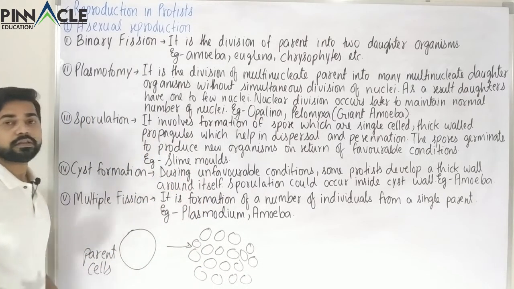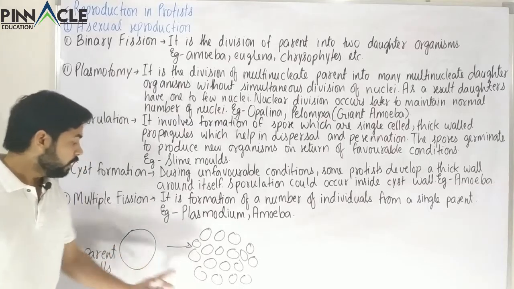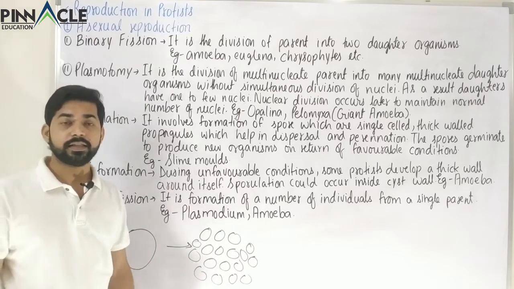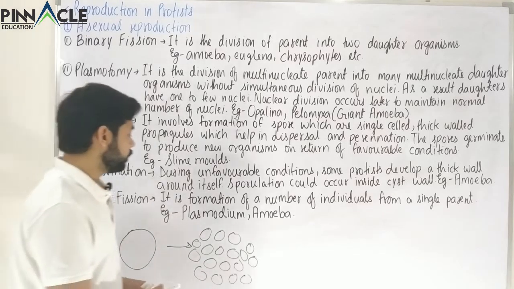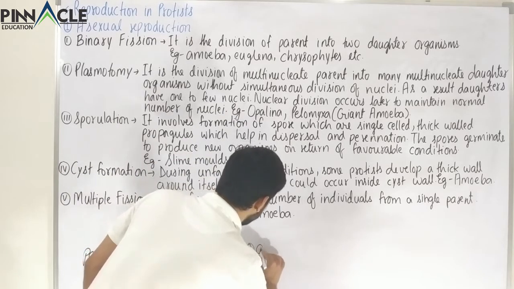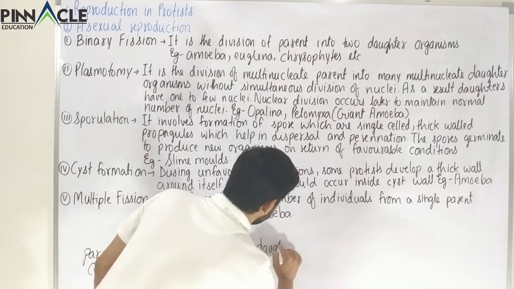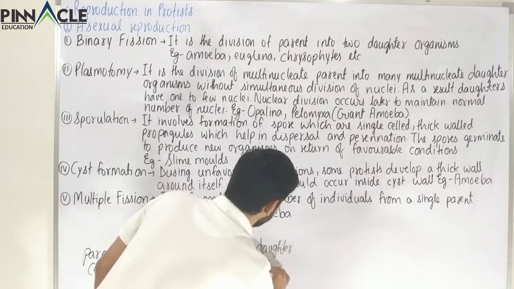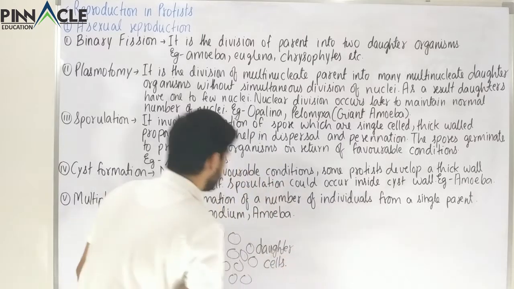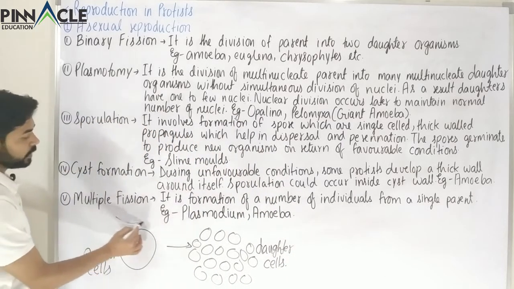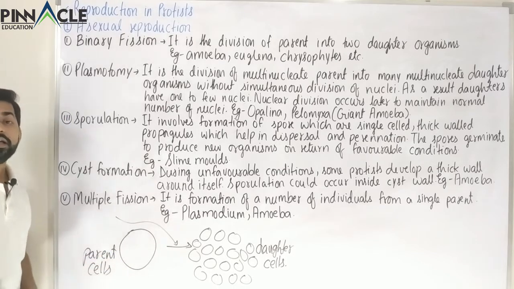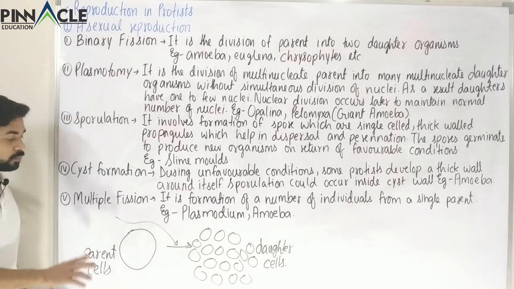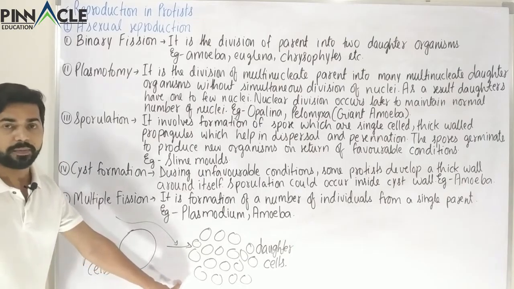There are a lot of daughter cells over here which have come from the parent cell, and this is what is multiple fission. This process is called multiple fission. Before understanding plasmotomy, we have to understand this phenomenon.